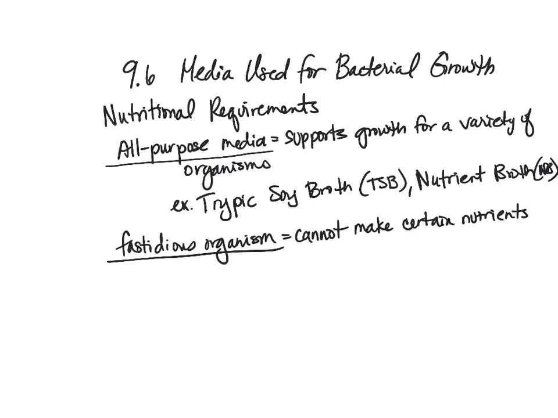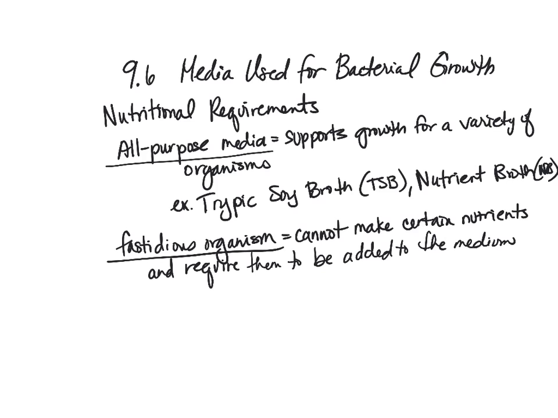They cannot make certain nutrients and require them to be added to the medium. So an organism that is fastidious needs certain things, and we would have to make sure that the medium contains those things that it cannot make. An all-purpose medium is not going to work for this purpose.